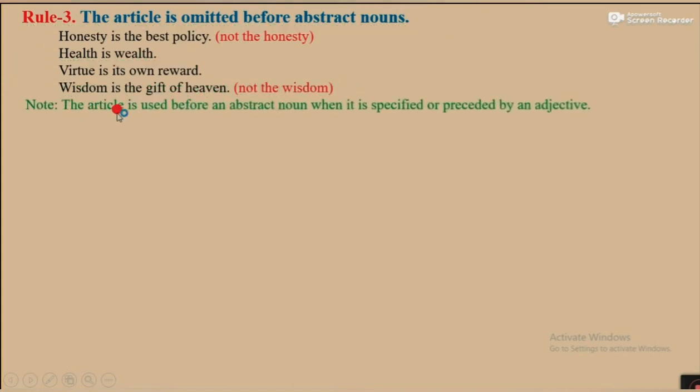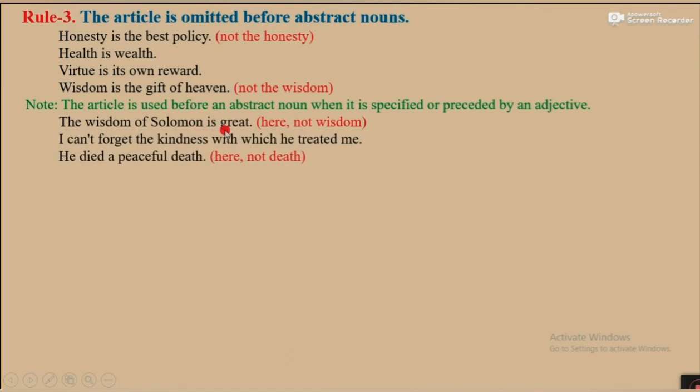Note, the article is used before an abstract noun when it is specified or preceded by an adjective. For example, the wisdom of Solomon is great. Here, not wisdom, rather the wisdom, because it is the specified wisdom of Solomon. I can forget the kindness with which he treated me.